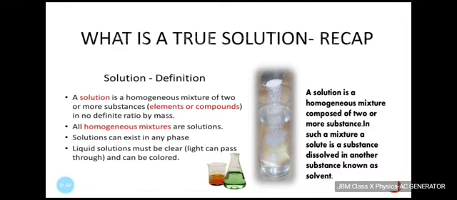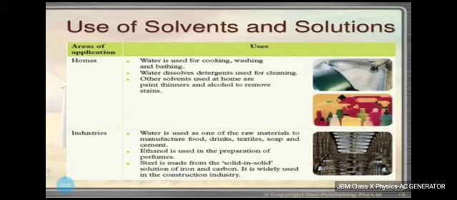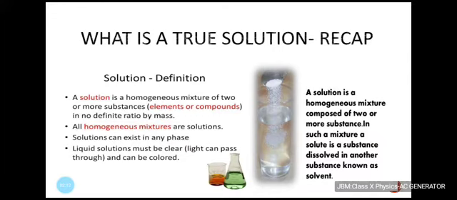A solution has a solvent and a solute as its components. The component of a solution that dissolves the other component in it. I repeat once again, the component of a solution that dissolves the other component in it.